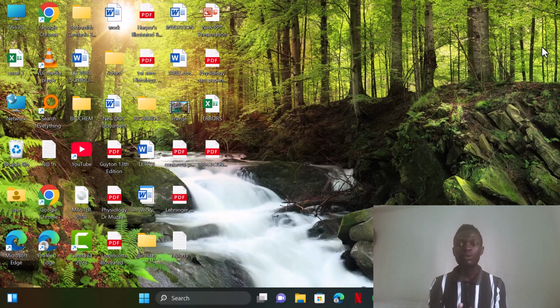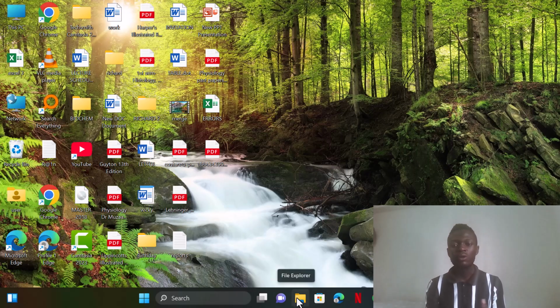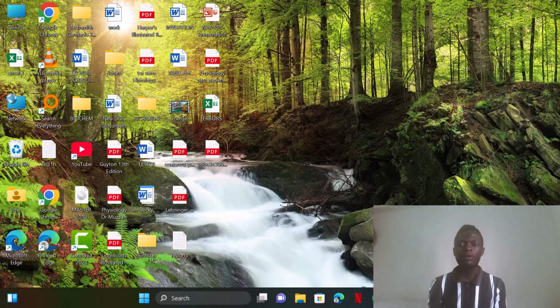Today we are going to go through presentations, and in particular, we're going to go through Microsoft PowerPoint. Microsoft PowerPoint is one of the application software programs that is found within Microsoft. It enables us to organize our work into slides and also be able to design those slides.